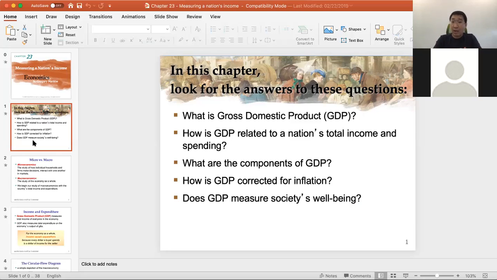And when you can calculate the GDP, then we will measure inflation through the GDP. So in this concept, you will learn to distinguish between nominal GDP and real GDP. And the last thing we will learn from this chapter is how GDP can measure social well-being.